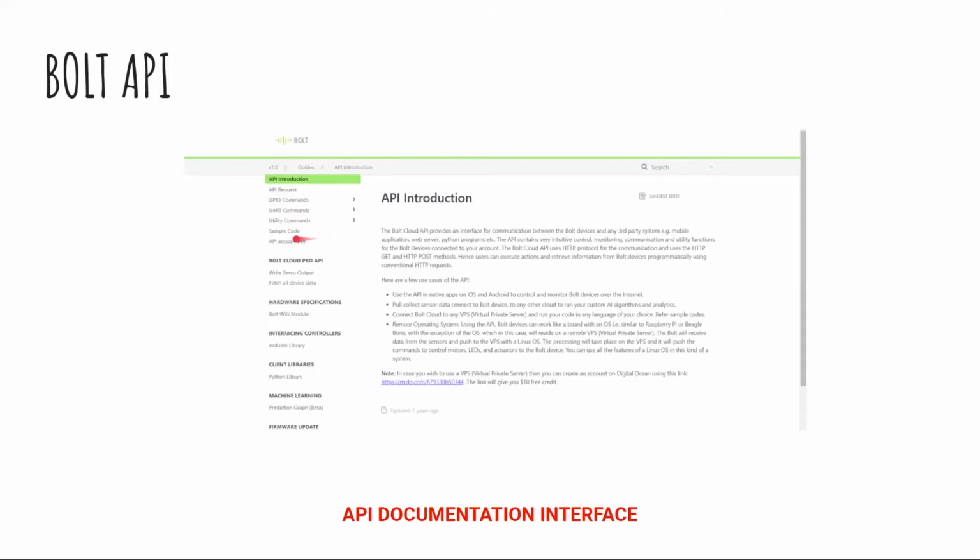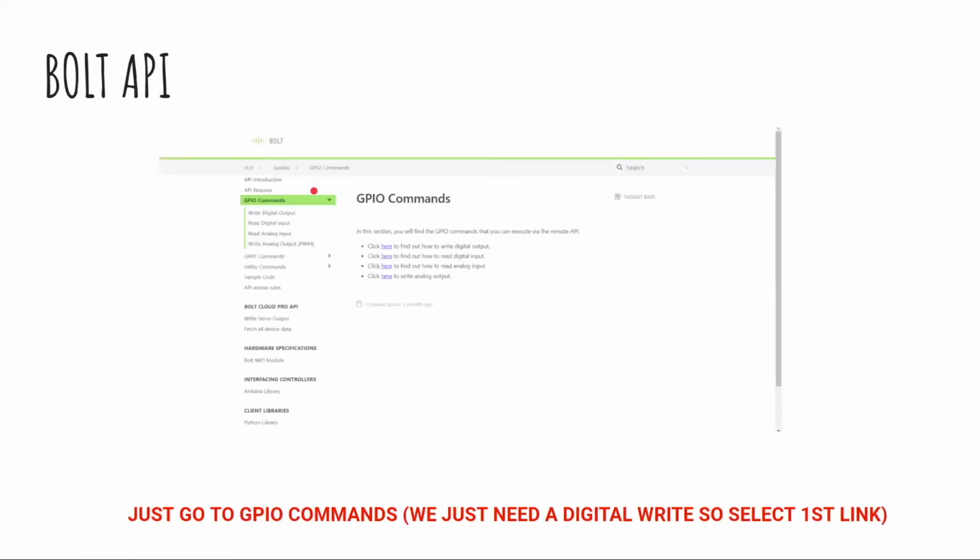So we are using a light. We are not using any sensors. So we will use GPIO commands. In this, you can see that there are GPIO commands written. Just go to that particular GPIO commands and you will land on this type of interface, in which it's written: click here to find out how to write digital output, to read digital input.